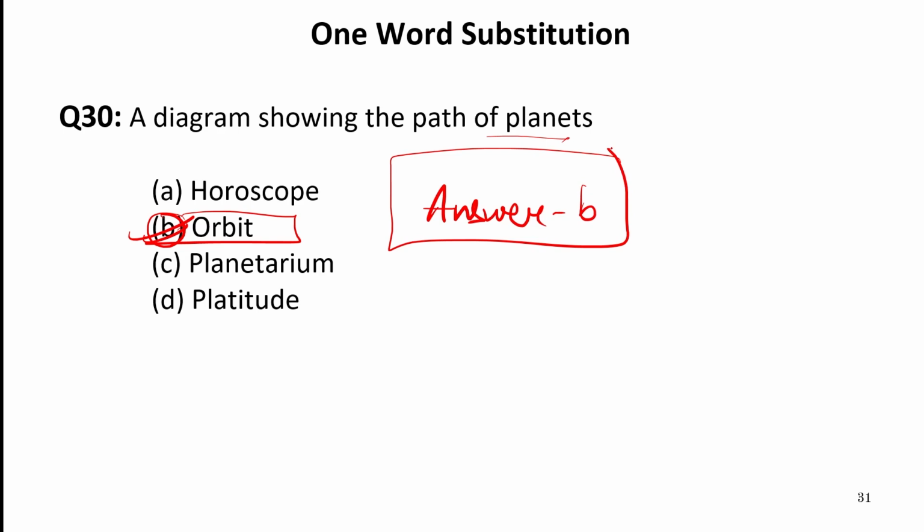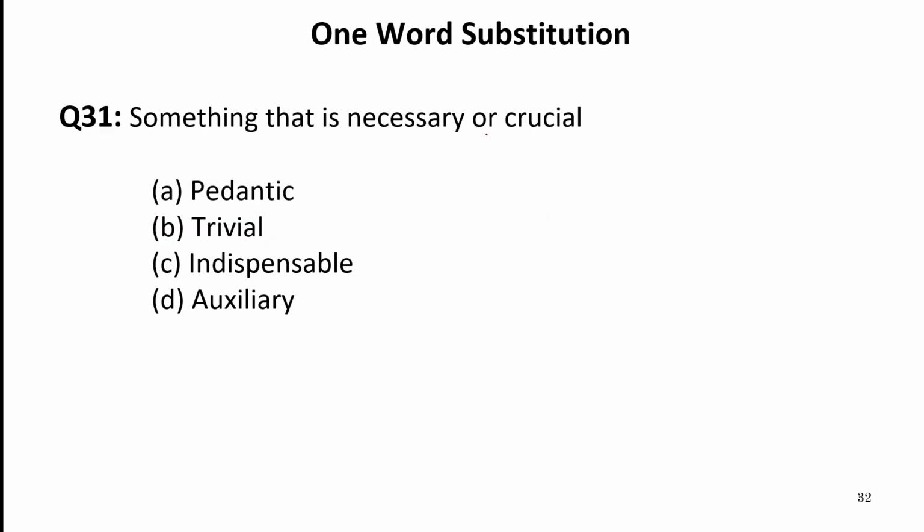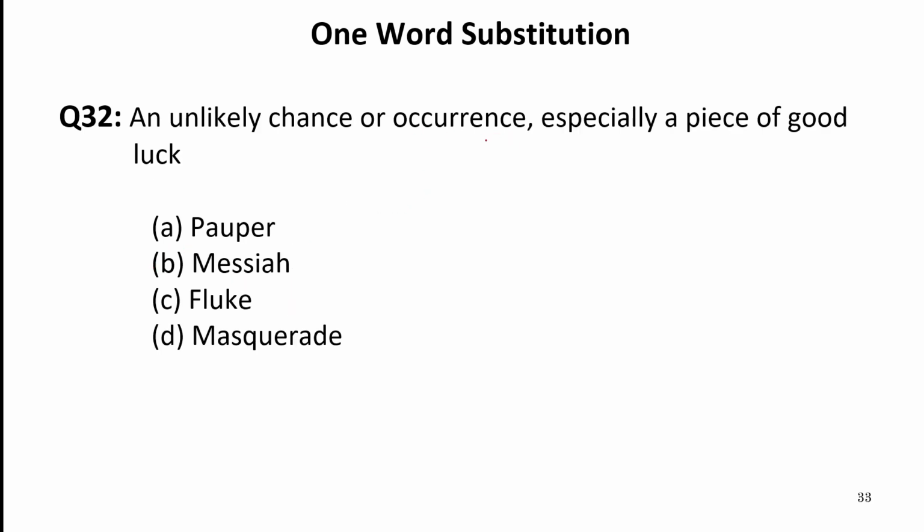Now let us move to the next. Something that is necessary or crucial. This is known as indispensable. Now let us move to the next. An unlikely chance or occurrence, especially a piece of good luck. So this is known as fluke. So our answer is C.